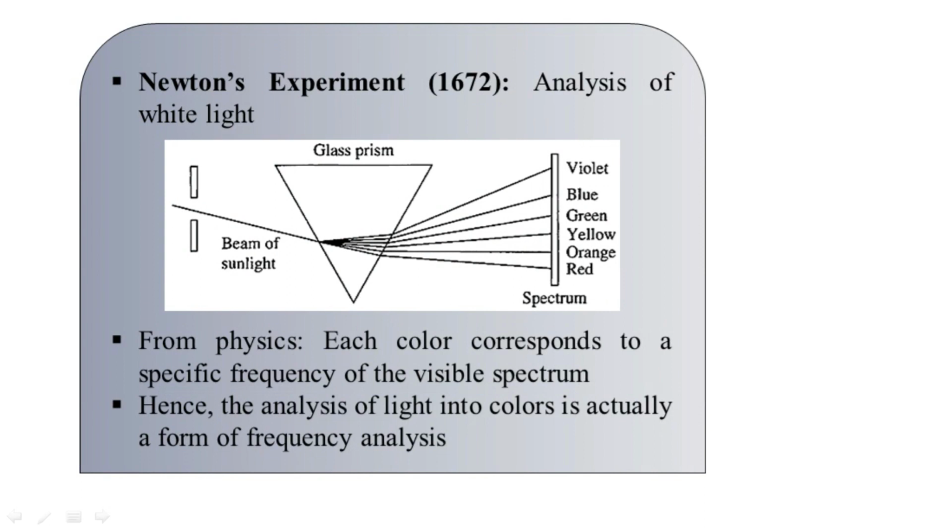Here you can see the illustration where we have the incidence of white light, a beam of sunlight, from the left hand side onto a glass prism kept at the center.